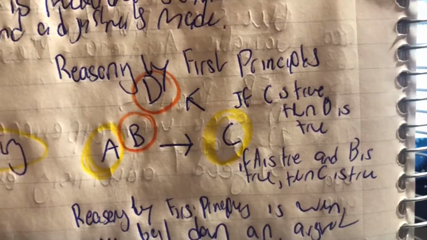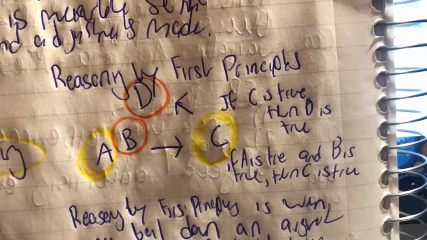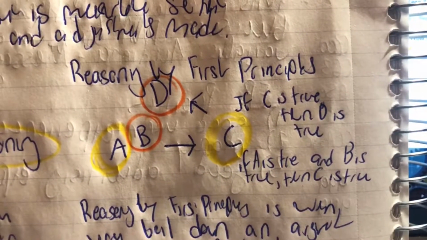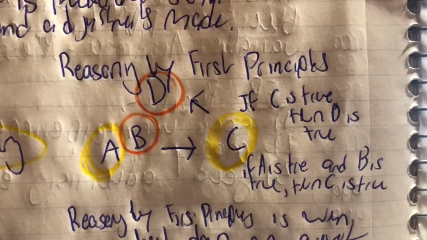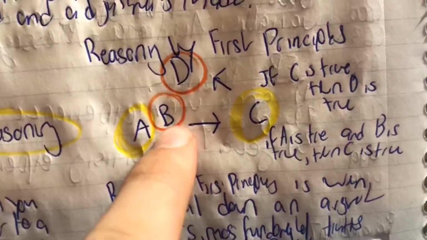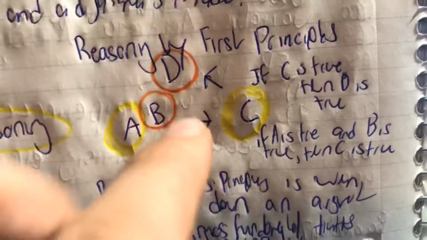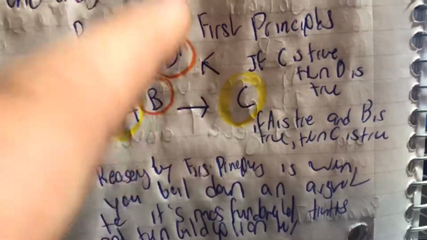And then reasoning by first principles, okay? So I know it's really hard to read, but if C is true, then D is true. If A and B are true, then C is true. This is reasoning by first principles. So you go through the whole idea and how that idea may have come about, and then you organize it in a way so that you figure out what's true and what's not, and you decide whether or not the time or effort or what's worth more. So A is the idea, and then this is the decision whether or not your time or effort or whatever else is worth it. Like what's worth more value. And then you go to this, which is the decision.